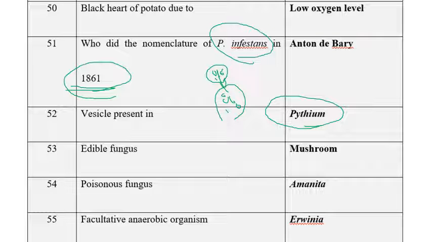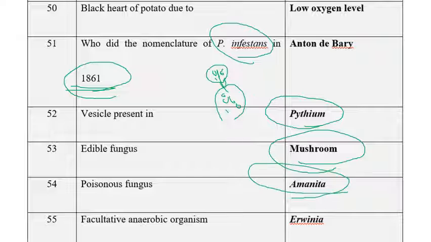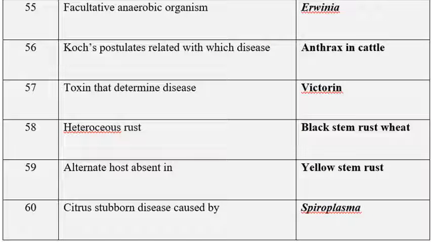So the next one is edible fungi. Among the given edible fungi is mushroom. I think they had given options like Amanita or some other species of poisonous mushrooms. So among the given options, Amanita is a very deadly, highly poisonous mushroom that cannot be eaten. The next one is a facultative anaerobic organism. Erwinia is a facultative anaerobic organism.